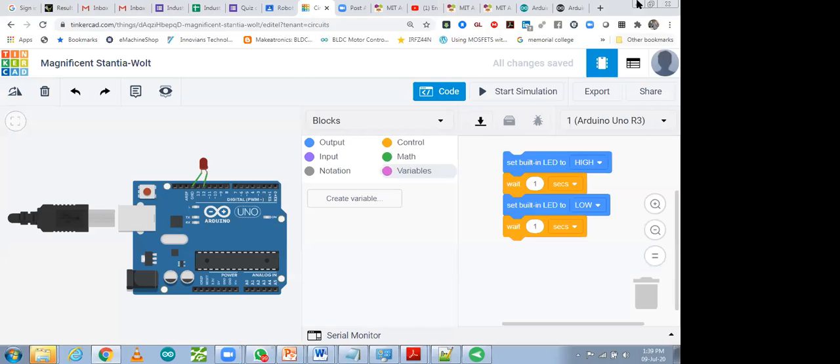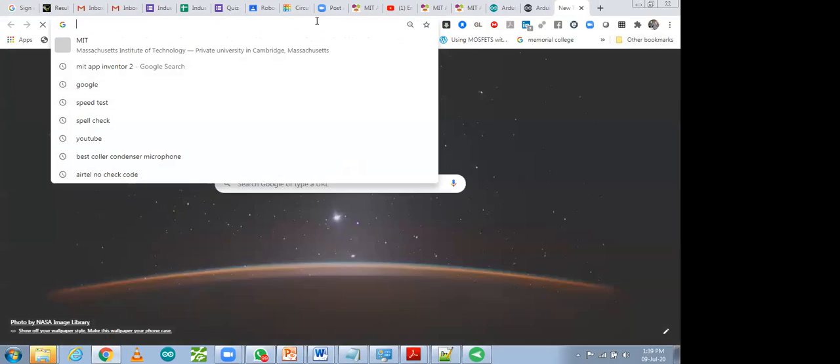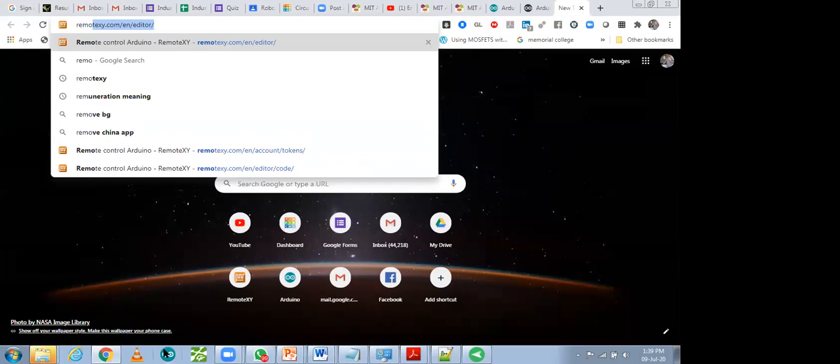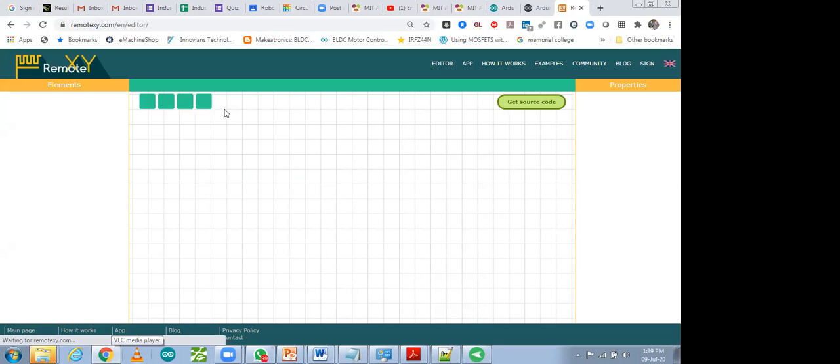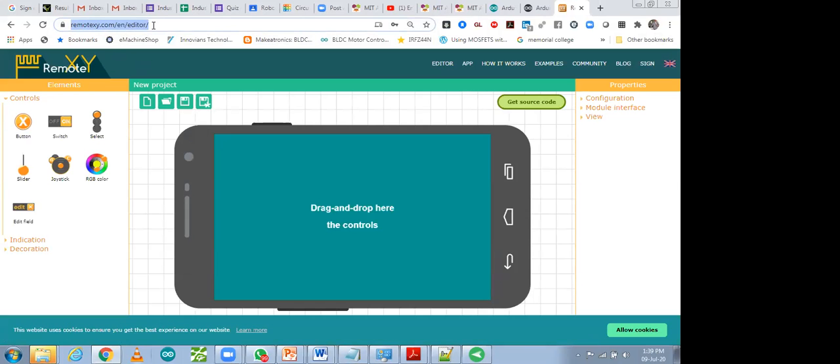The second thing that you can use, I'm going to tell you over here: you can use RemoteXY. That is a very easy tool. With the help of that, within 2-3 minutes, you will be able to interface it and design your customized app. You have to open the RemoteXY editor. I'm going to share the link of RemoteXY with you.